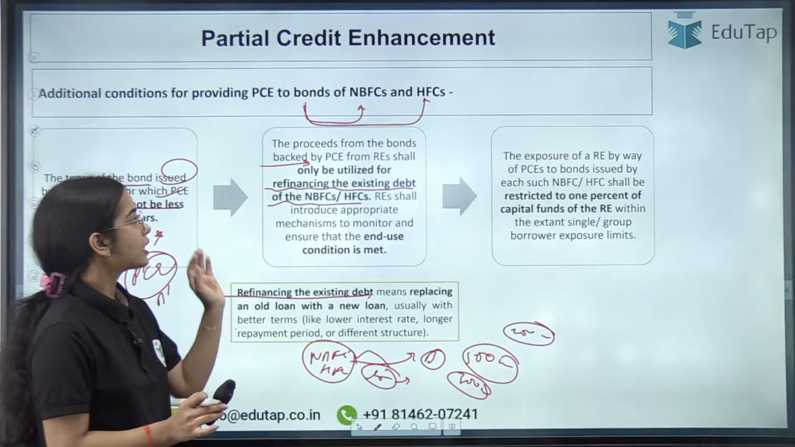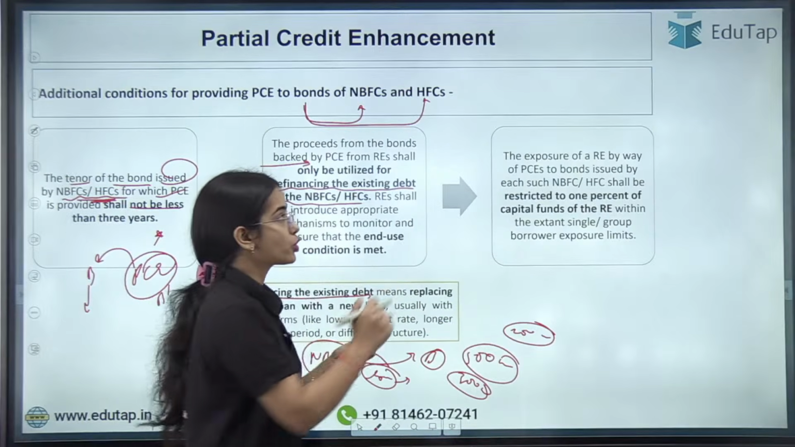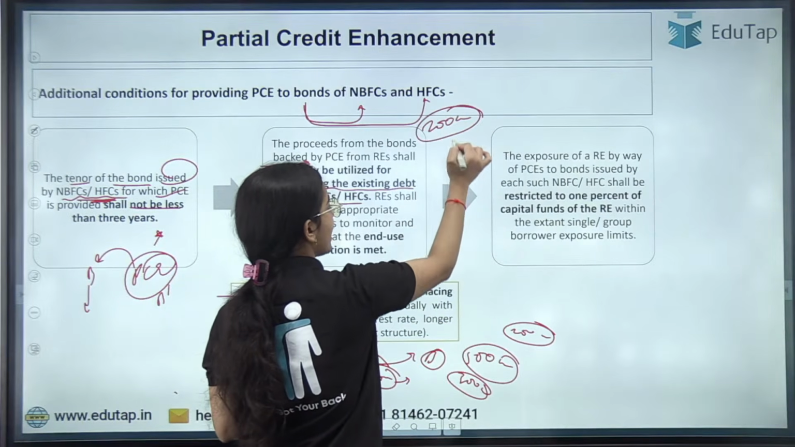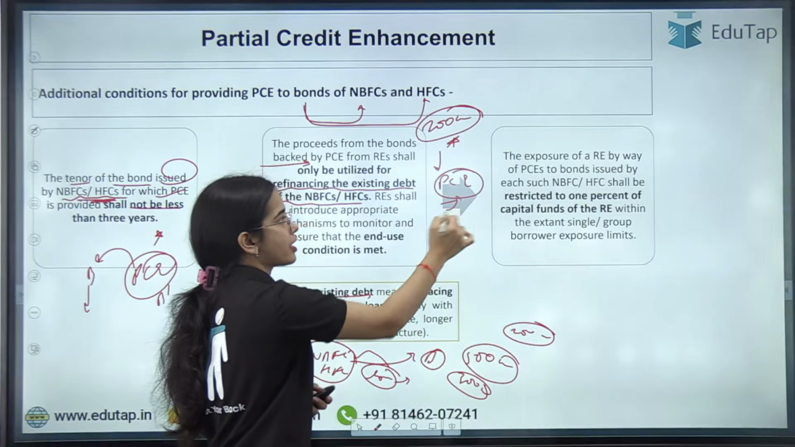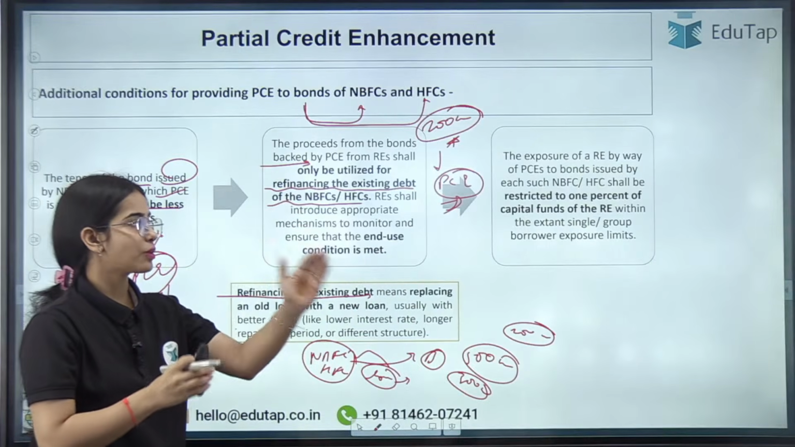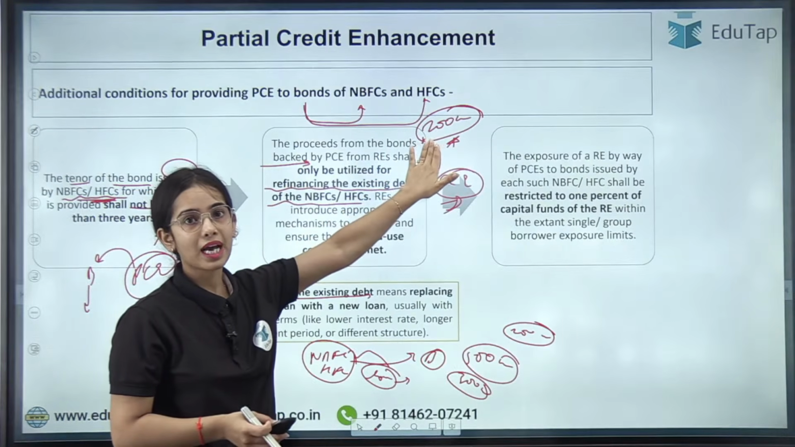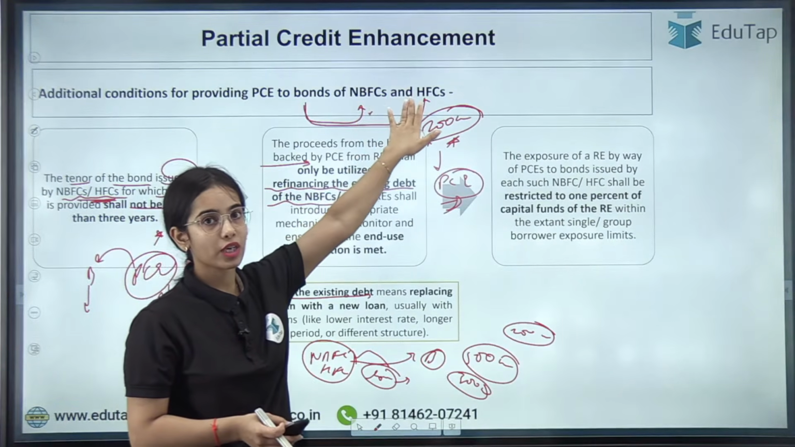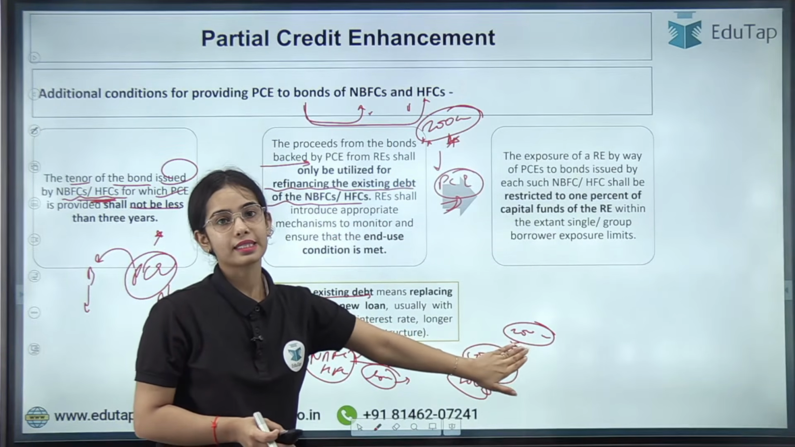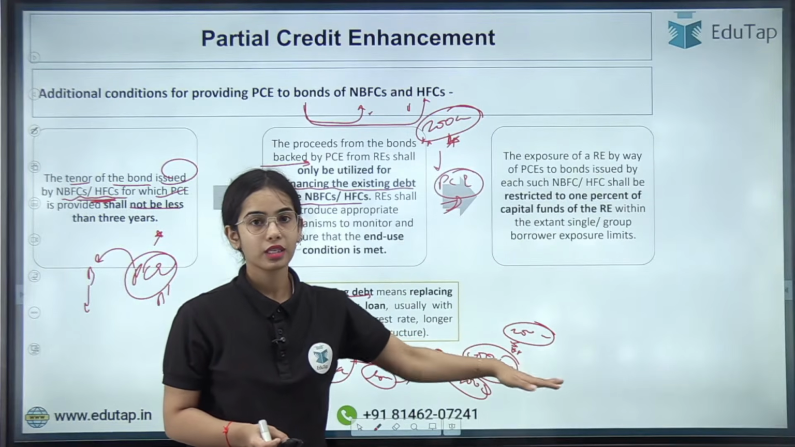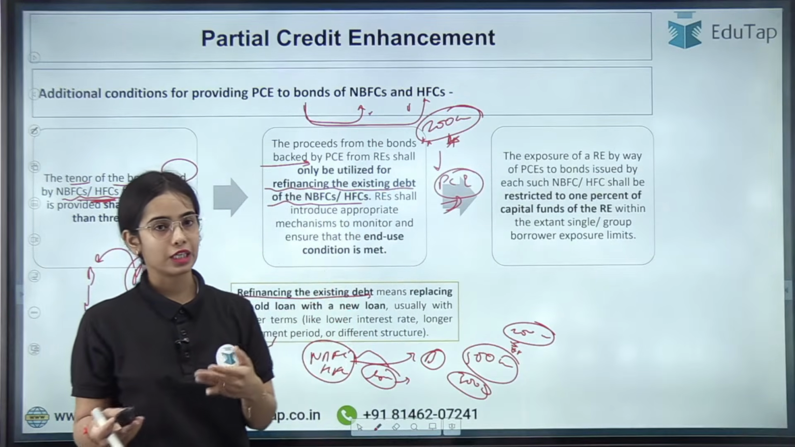In case of a standard loan, let's say the NBFCs or housing finance companies have now released a bond for 200 crores, and on this bond the PC is taken, the partial credit enhancement is taken to increase the bond rating so that more investors invest in this bond. Okay, now the bond proceeds, whatever money has been received from the bond by the NBFCs or HFCs, can only be utilized to repay the earlier loan or to refinance the existing debt so that the earlier loans are paid. If they are standard loans, they are repaid, and the new bond must have better conditions. Okay, this is the idea.